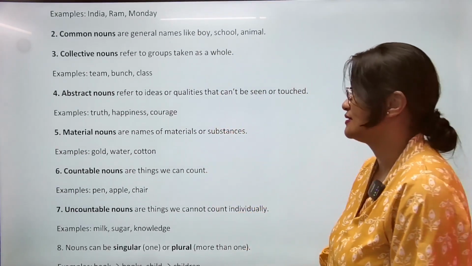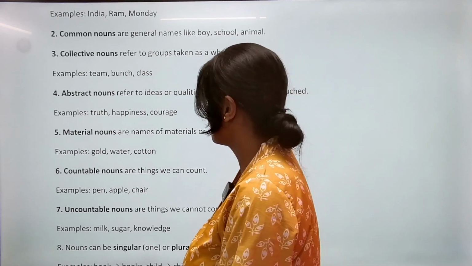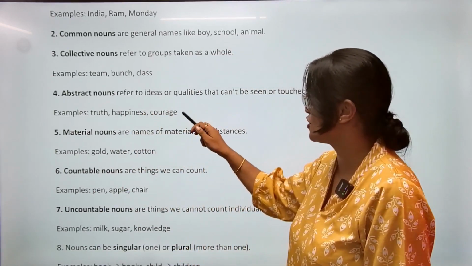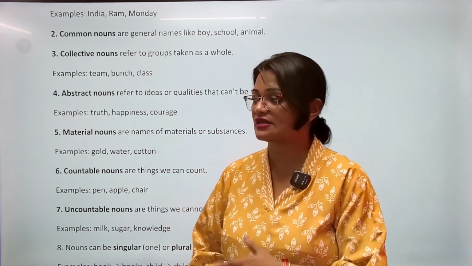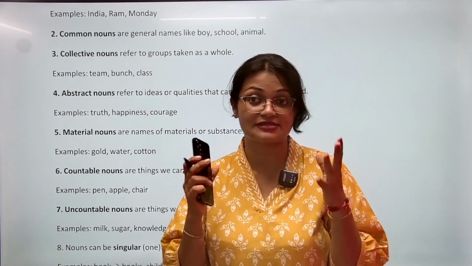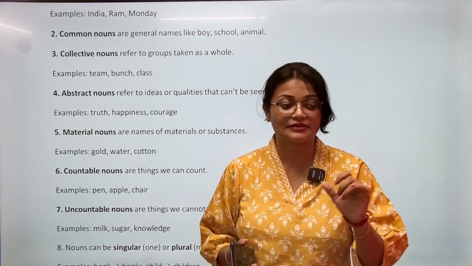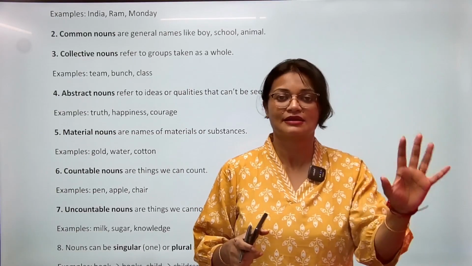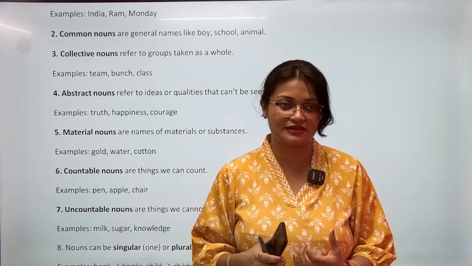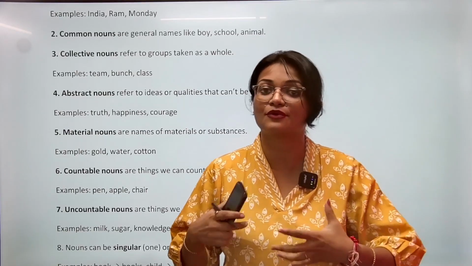Number four category under noun is abstract noun. Abstract noun refers to ideas or qualities that can't be seen or touched. In general, these are such words which we exactly cannot see, but we can feel. We cannot touch it, we cannot hear it. So हमारी five senses से हम उसको नहीं जान सकते हैं, but we understand it. We know the feeling of it और ये emotion based है.